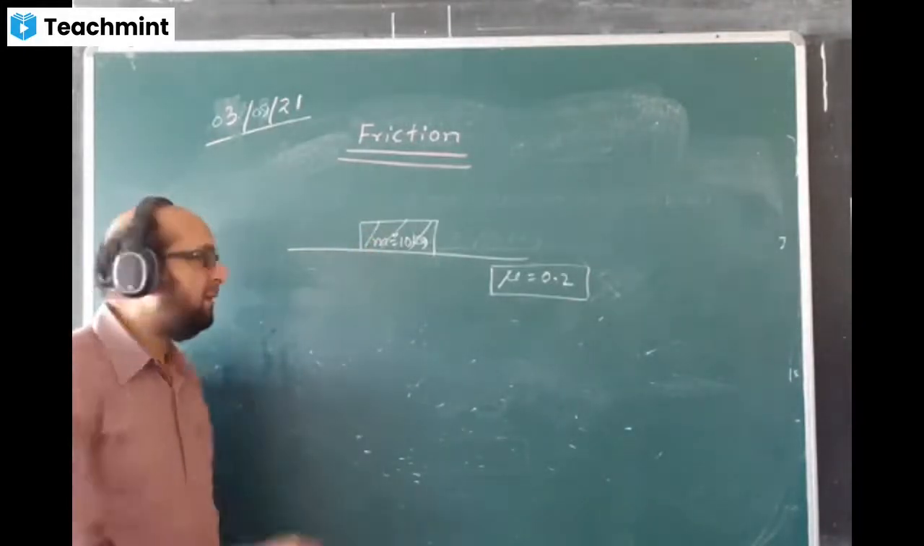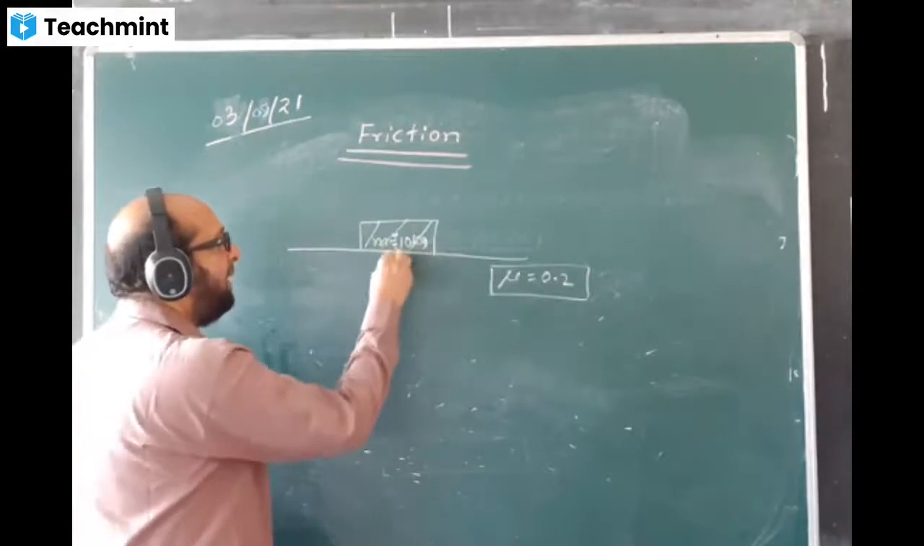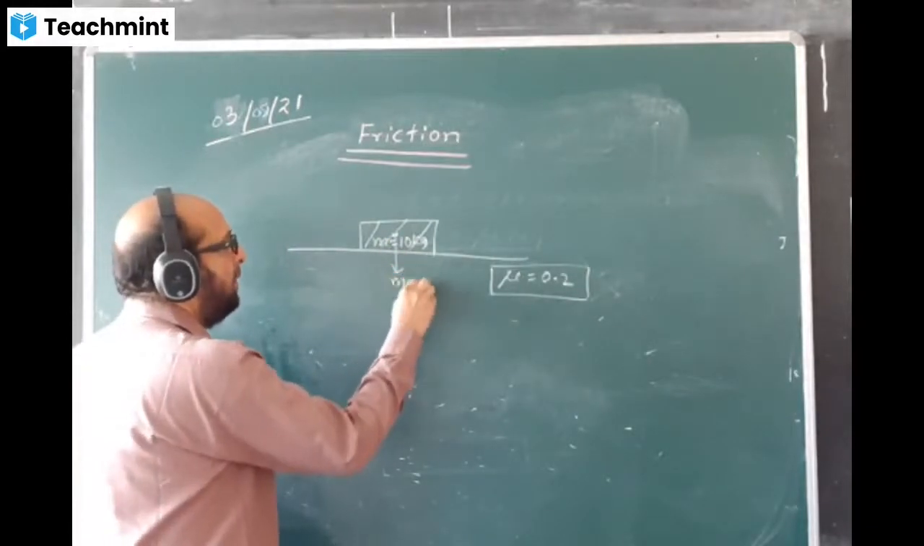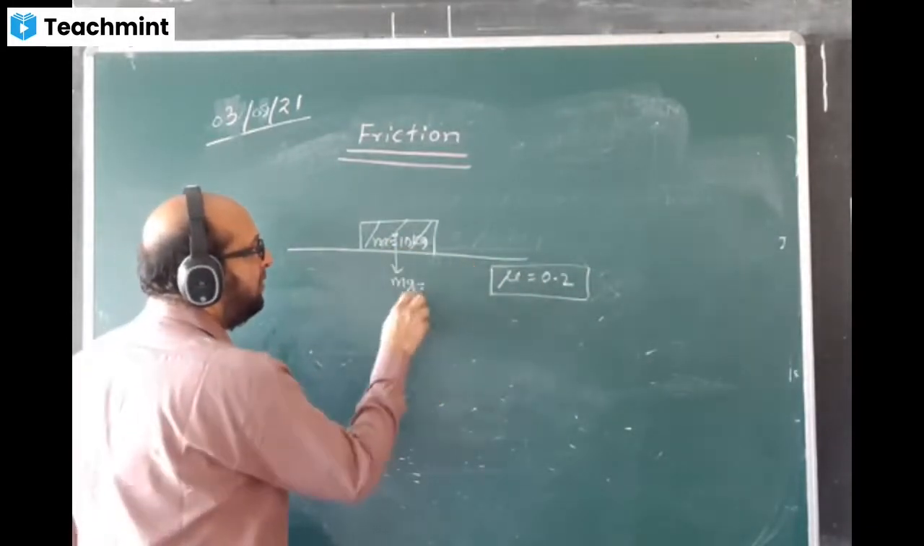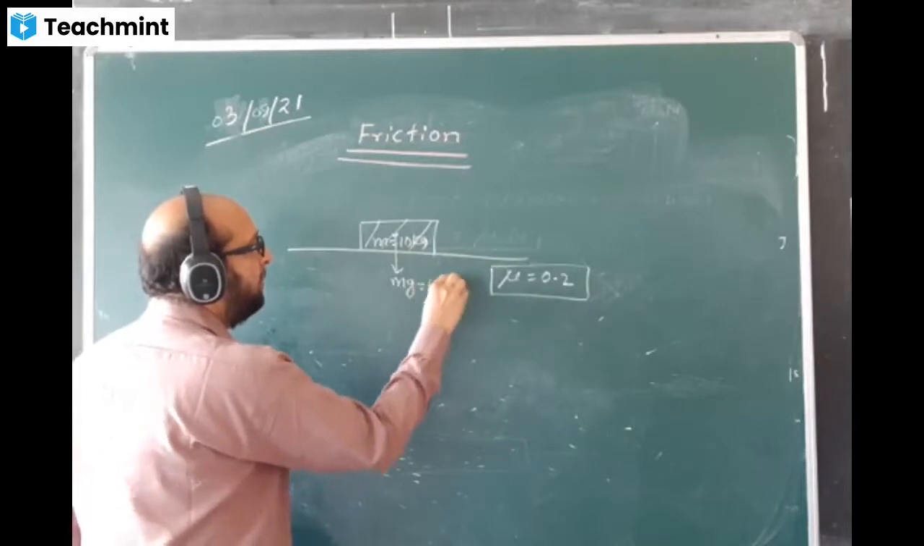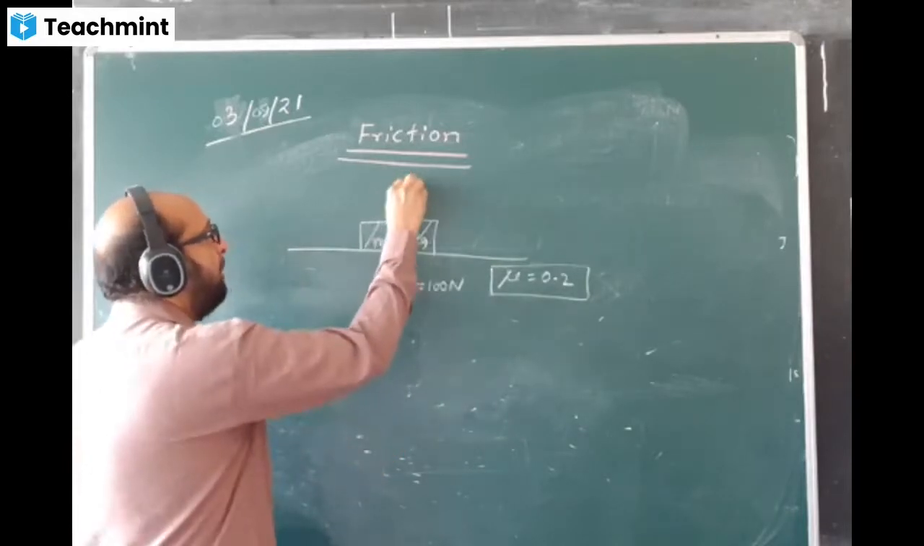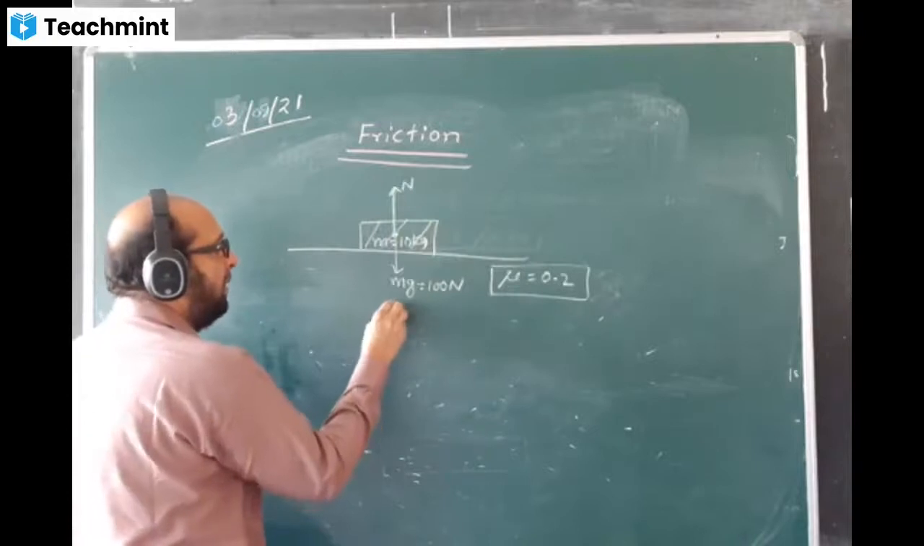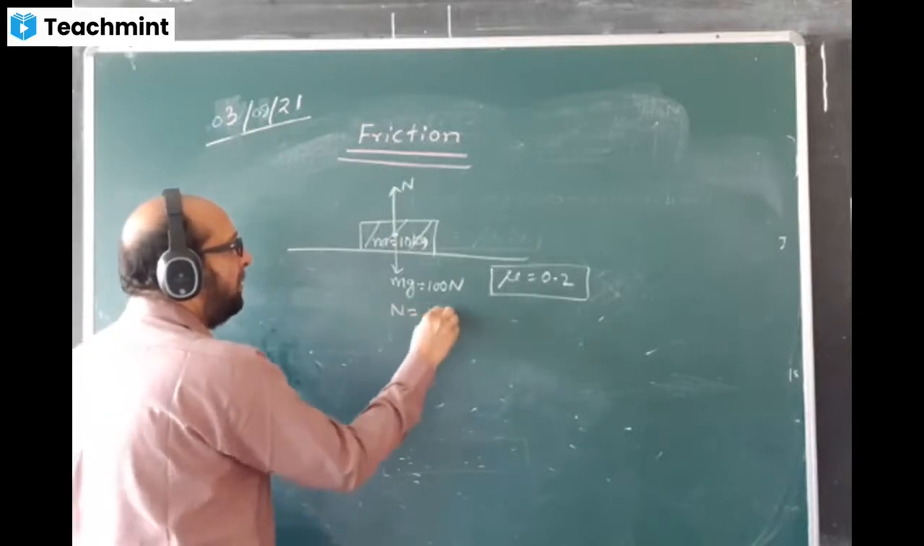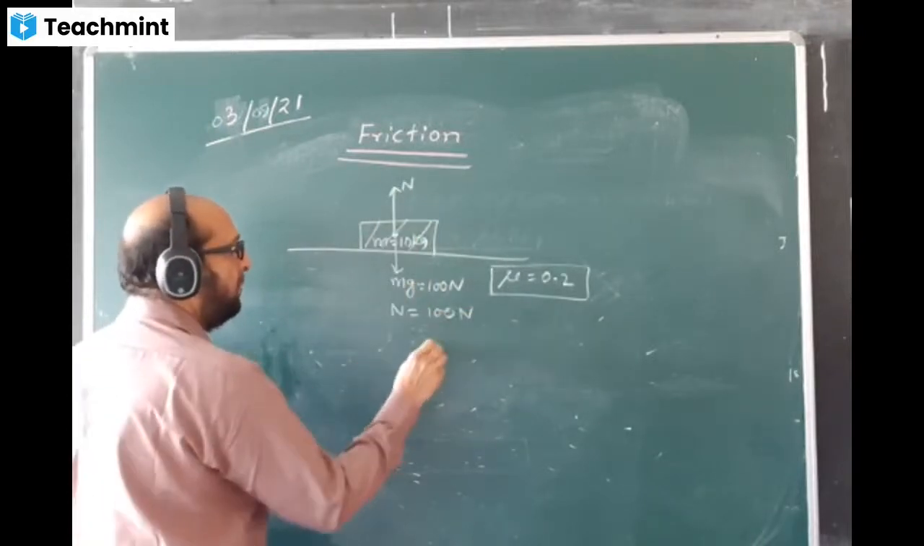Calculate, question says that. So first I will be writing mg. Mg means 10 into the value of g, you're taking 10, that means 100 Newton. Normal reaction is here up. I'll be writing like this: N is equal to mg, 100 Newton.